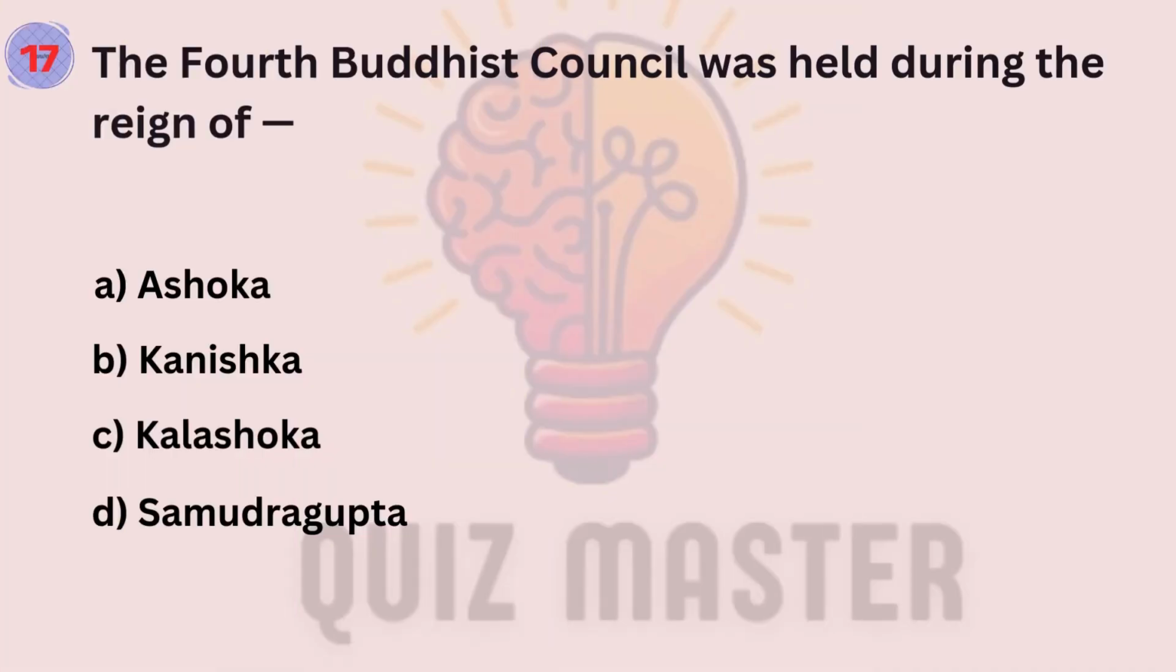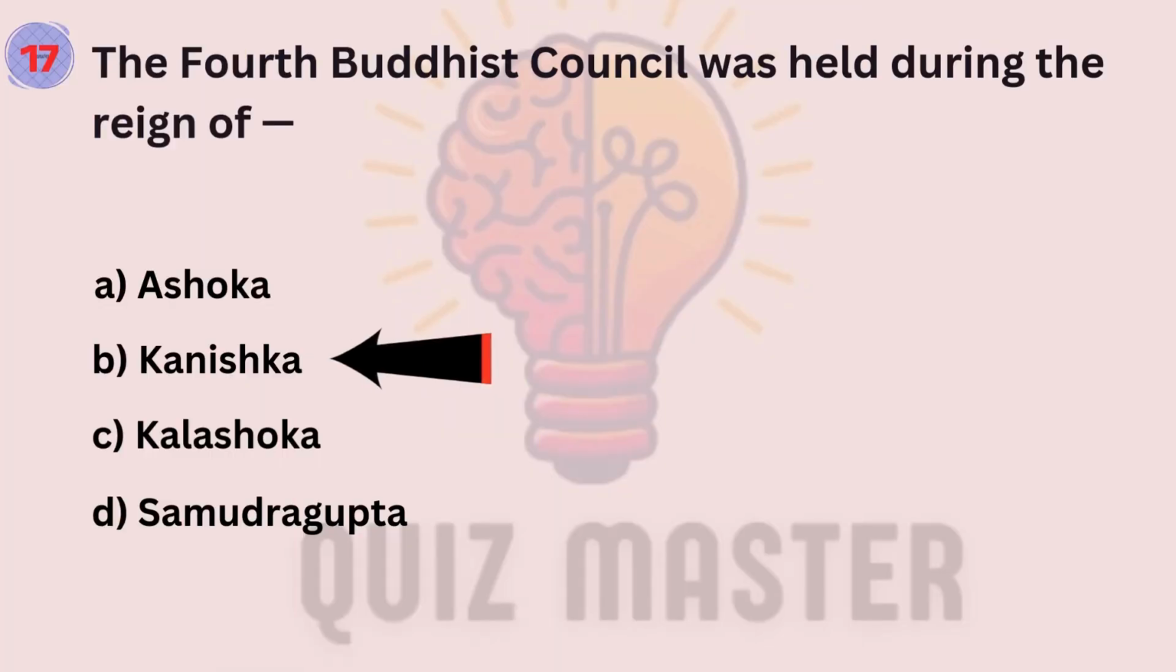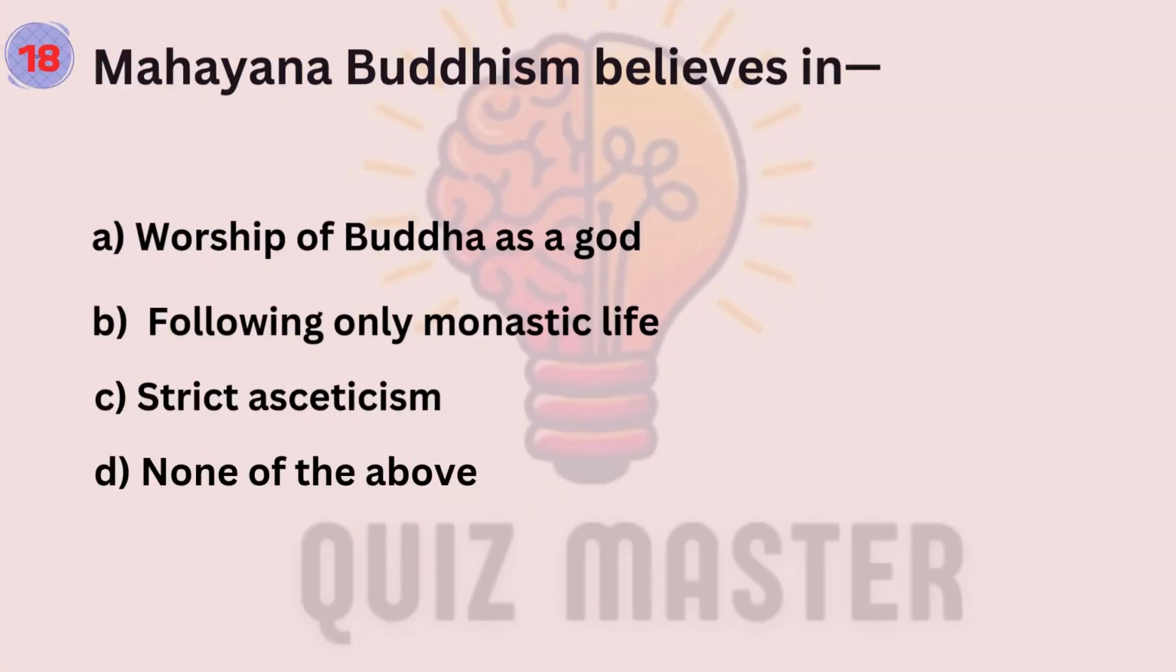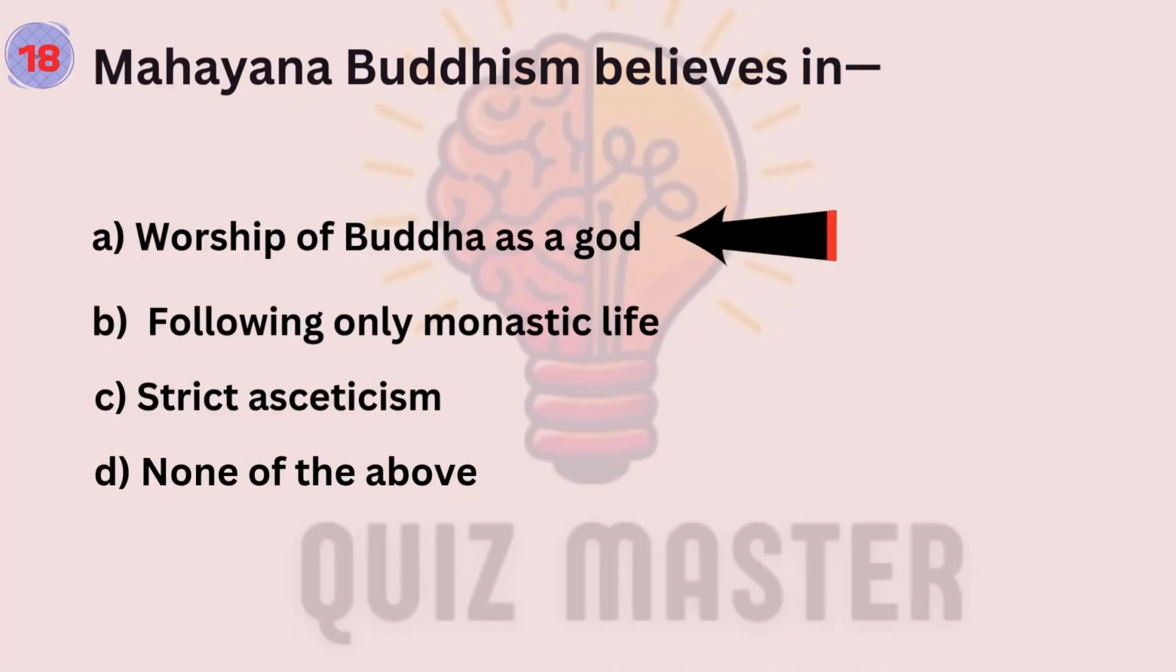Question number 17. The fourth Buddhist council was held during the reign of? Answer is B. Question number 18. Mahayana Buddhism believes in? Answer is A.